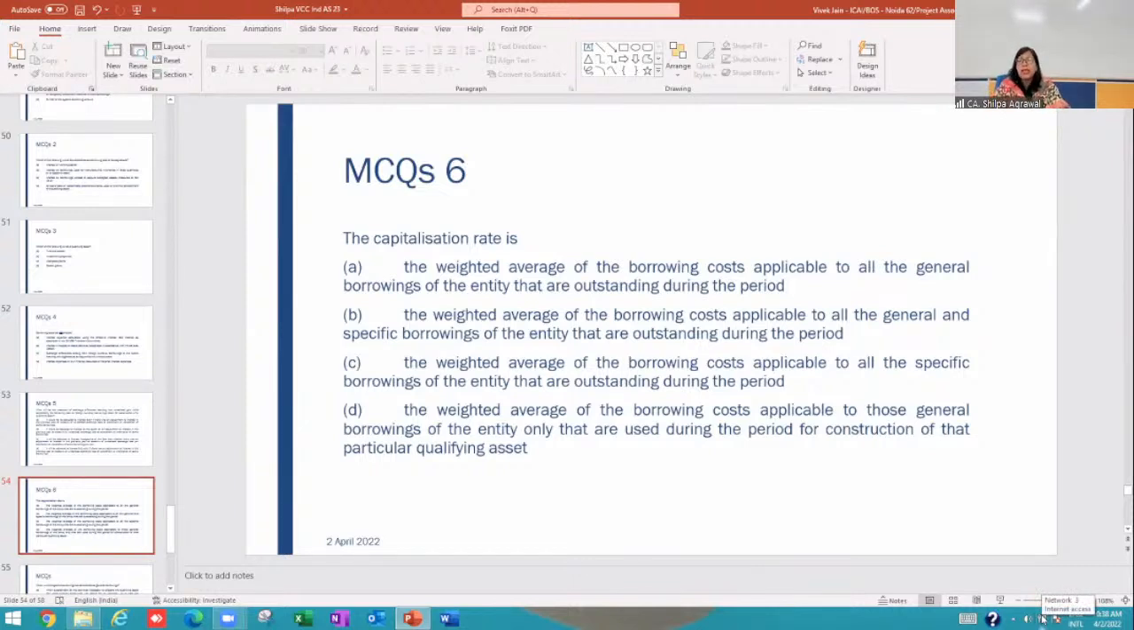Answer would be A, the weighted average of the borrowing cost applicable to all the general borrowings. Definitely specific borrowing will not come into the picture for capitalization rate. So B and C are out. You have to choose between A and D. Why A? Because you have to consider all the general borrowings, irrespective of which borrowing fund is used for development of the qualifying asset. Fine. So your answer would be A. Let's move on to the next slide.